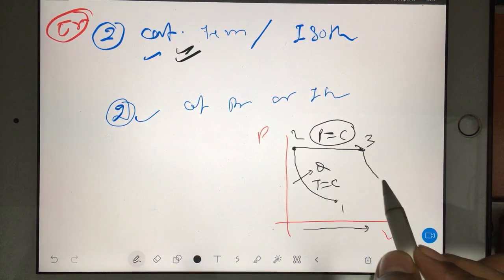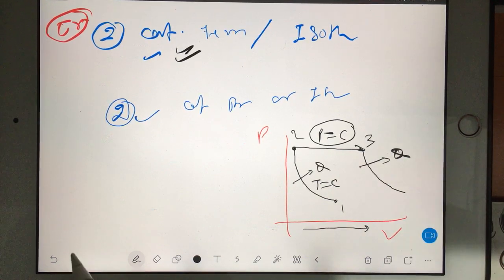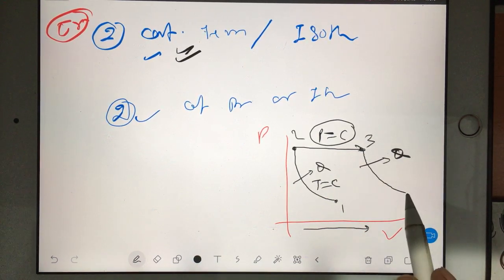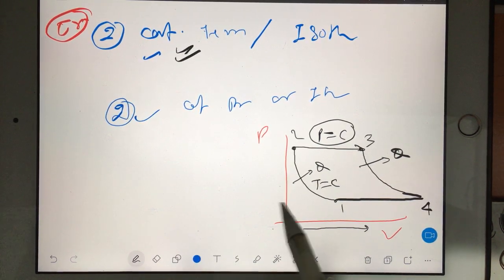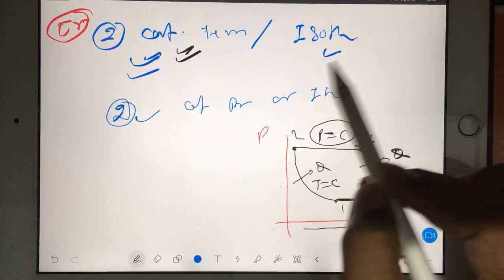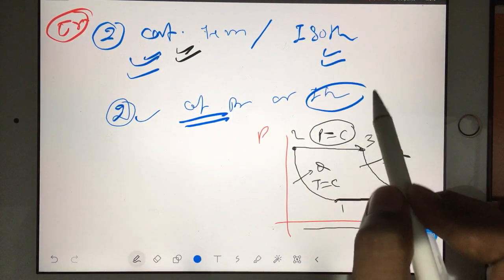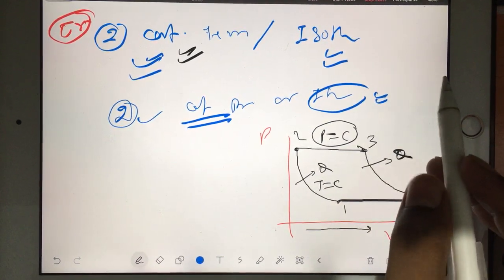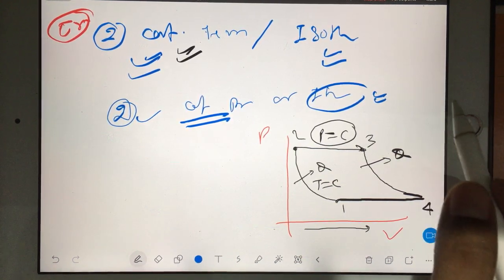Then again you will reject the heat out, and you got 4. So constant temperature, isothermal, and constant pressure, isobaric. Where you are supplying heat and where the heat is going out, those portions should be clear.